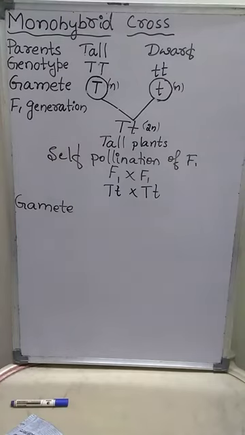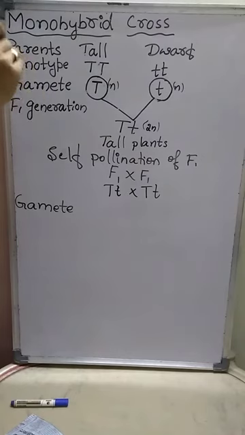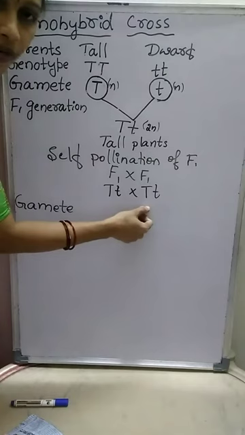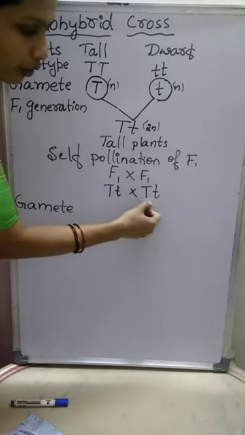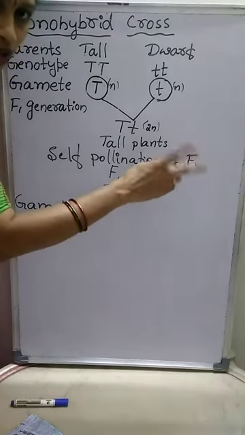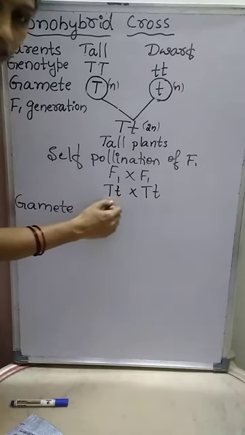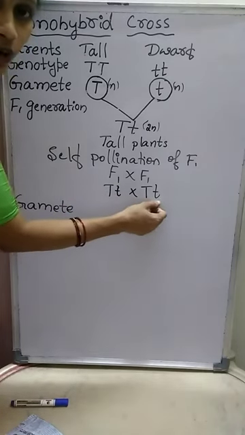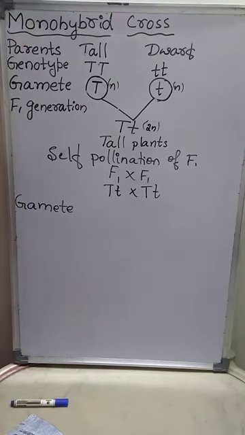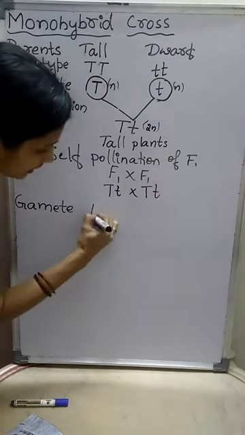Presence of two different or contrasting alleles at a particular locus on the homologous chromosome is called the heterozygous condition. Here these two are contrasting alleles, opposite. One is dominant, one is recessive. This condition is called the heterozygous condition.